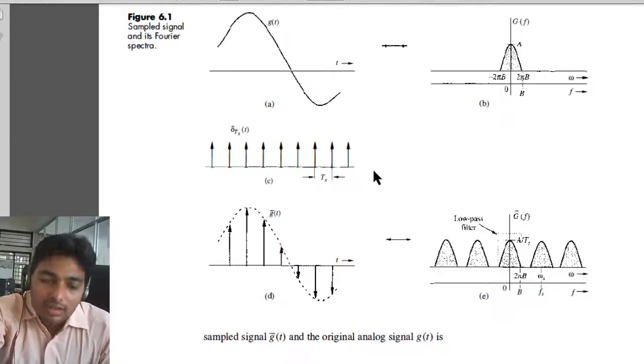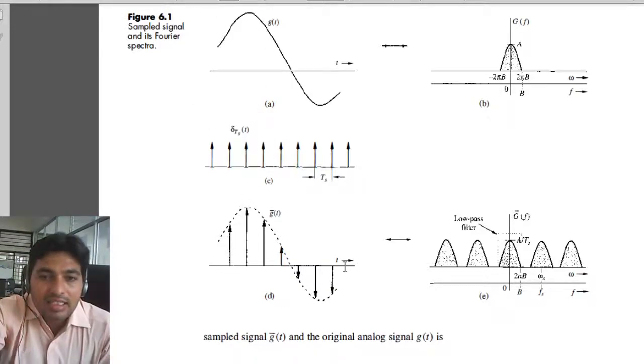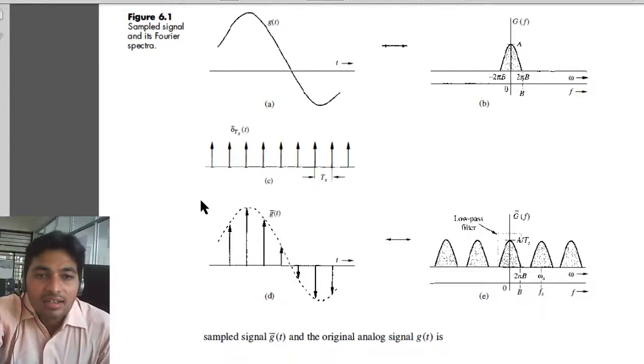So the sampling frequency is equal to twice the maximum frequency, or in terms of time it will be equal to 1 upon 2Fm, where Fm is the maximum frequency present in the information signal. So this will now be our discretized signal. This is not a digital signal. We have converted our continuous time signal into a discrete time signal.